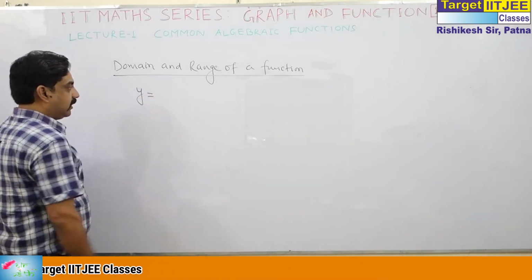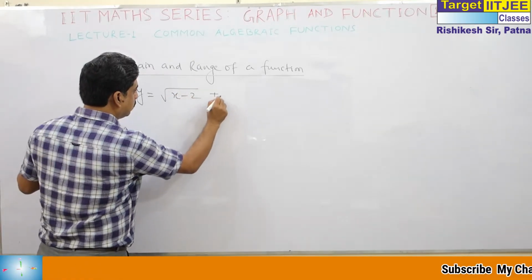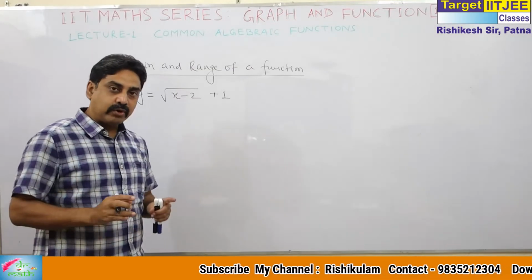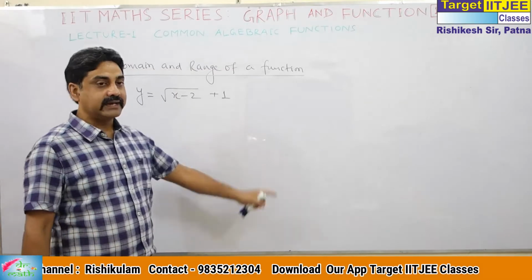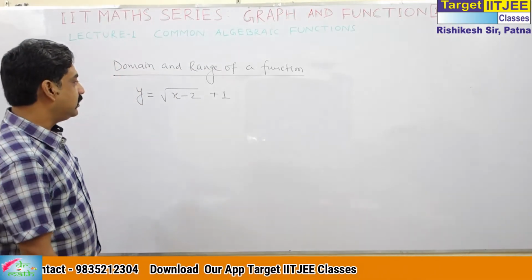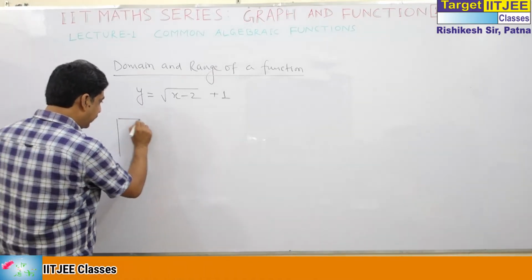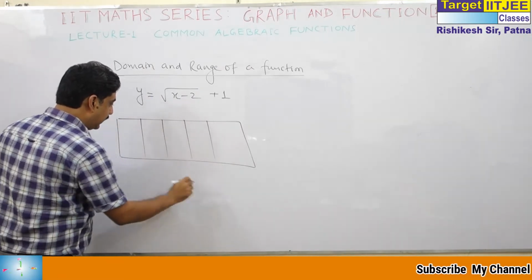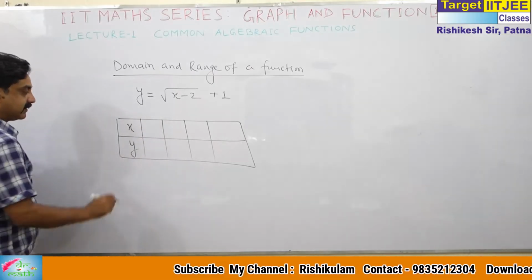Suppose I have taken a function y is equal to root of x minus 2, plus 1. And we try to draw the graph of this function. How can we do that? As we have done in school level examinations, we will take some points.